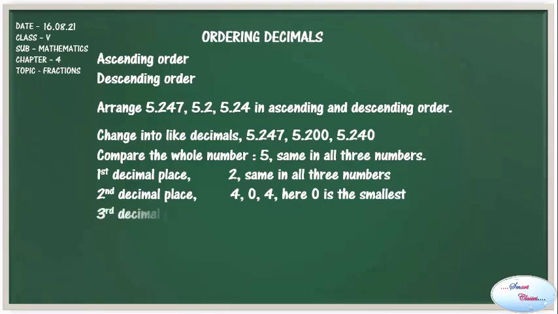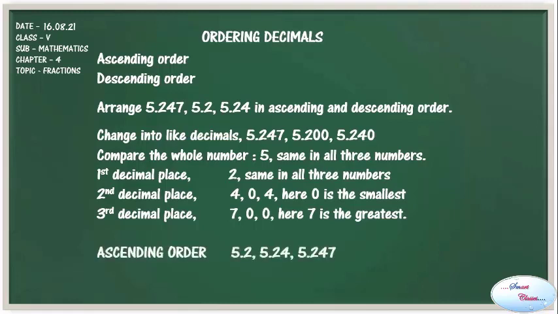5.200. Now let's compare the third decimal place, which is 7, 0, 0. Here 7 is the greatest one, which is in 5.247. Now we know the smallest and the greatest number. Since we are having only three numbers, we can now write it in ascending order and descending order as well. The answer will be 5.2, 5.24 and 5.247. This is the ascending order, while in descending order